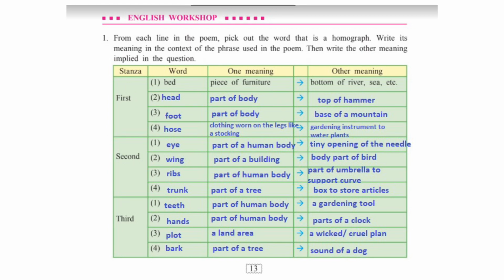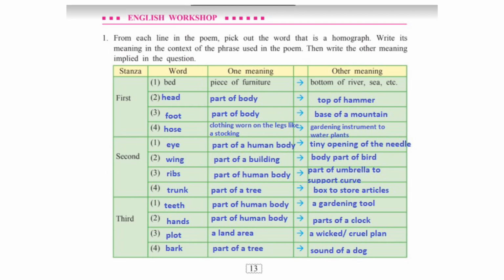Third word foot, part of the body, base of a mountain. Fourth word hose, a piece of clothing worn on the legs like a stocking, an instrument used in the garden to water plant.